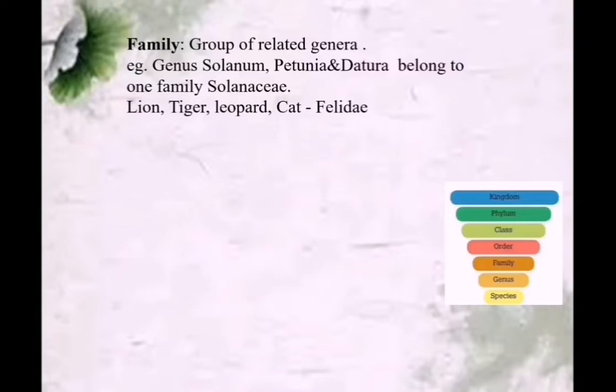We have seen lion, tiger and leopard. They come under the same genus, what? Panthera. But if you take cat along with them, this cat also shares a few characters in common with lion, tiger and leopard. So they come under the family Felidae.